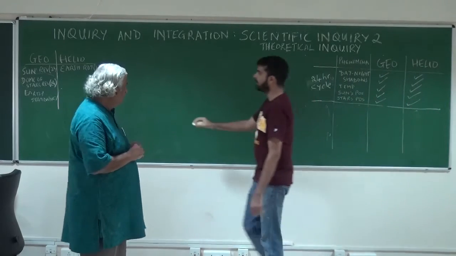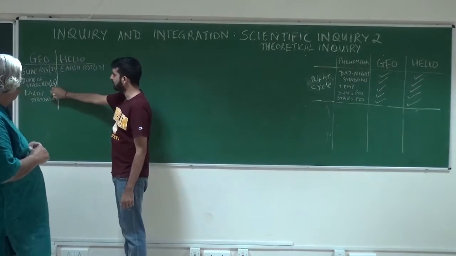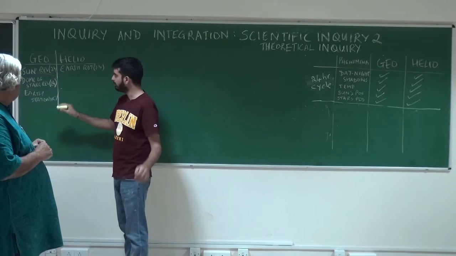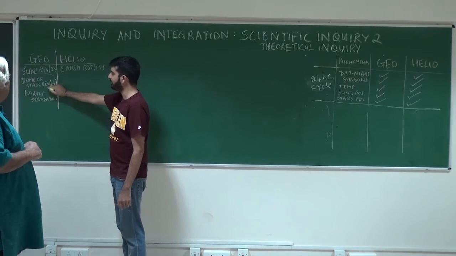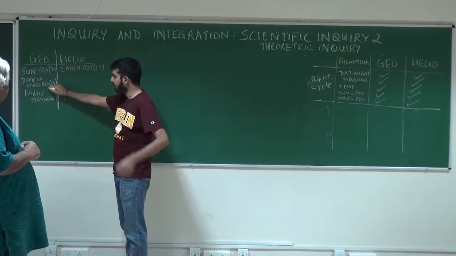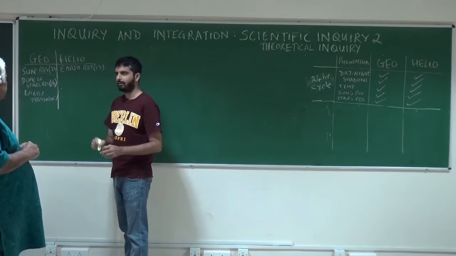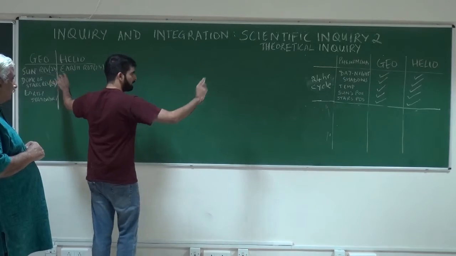Right. So the aspects of the geocentric and heliocentric theories we've used so far in our explanations are the sun revolving around the earth under the geocentric theory, the dome of stars revolving around the pole star, and the earth being stationary. These are the three things we needed. And let's see how they explain all of those.